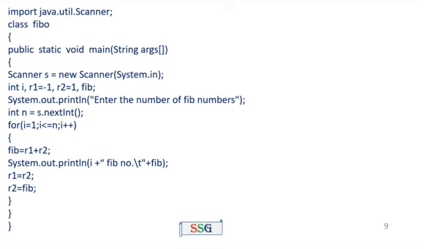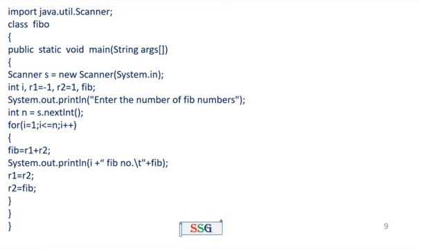For i equal to 1, i less than or equal to n, i plus plus. Here I am putting i equal to 1, i less than or equal to 5. That means the index position goes from 1 up to 5. Then i plus plus. This is a looping statement. fib equal to r1 plus r2. r1 value equal to minus 1, r2 value equal to plus 1. So minus 1 plus 1 equal to 0. The first fib value equal to 0.